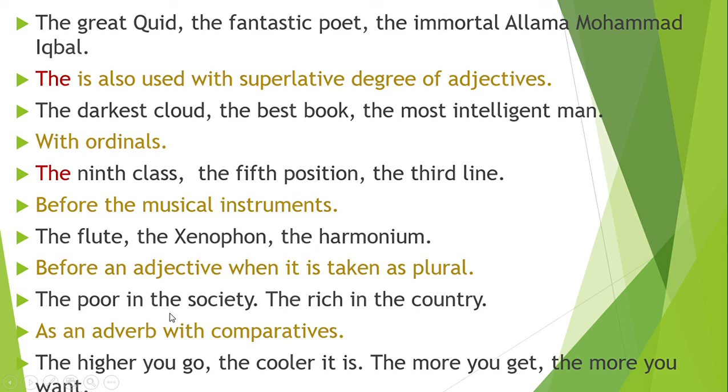The rich in the country means all the rich people. It is not riches in the country. When you say riches, it means wealth. Riches do not mean rich people. Riches mean wealth. So when we say the rich, it means rich people.